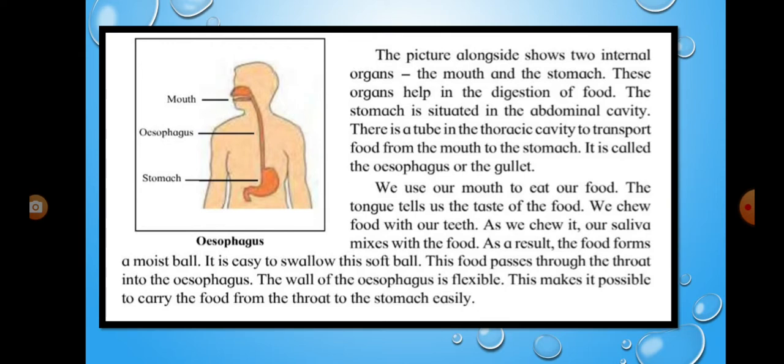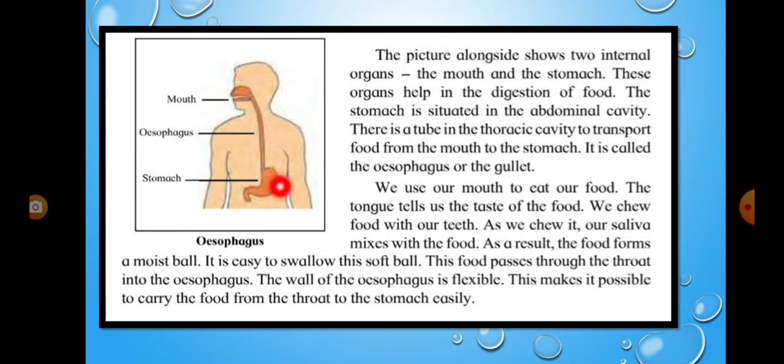The picture alongside shows two internal organs, the mouth and the stomach. These organs help in the digestion of food. The stomach is situated in the abdominal cavity.